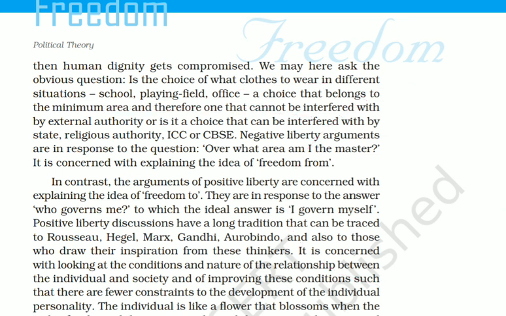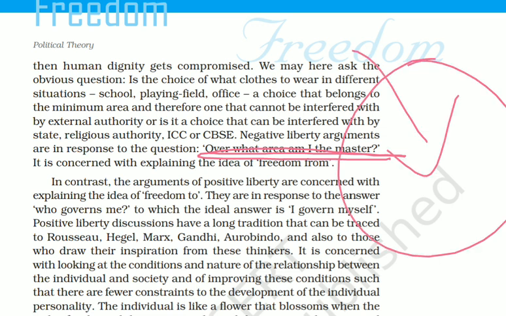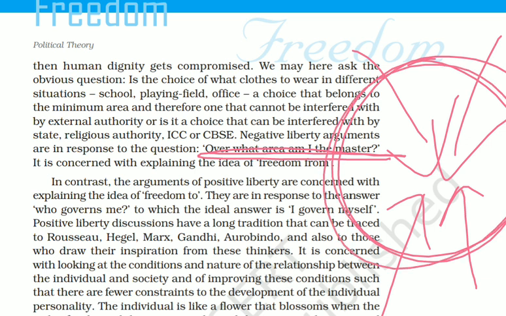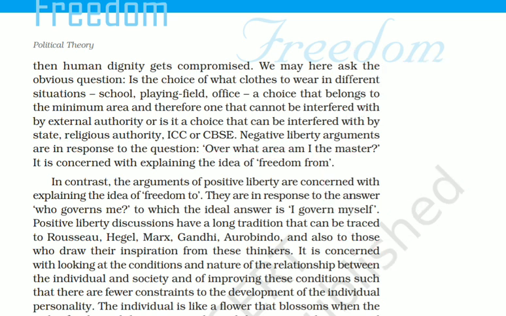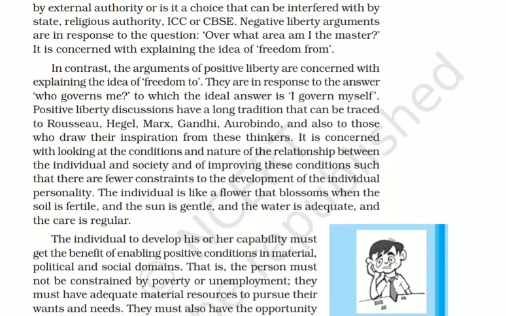Taking another example, over what area am I master, that is, over what area can I take individual decisions, over what area do I have freedom? What are the areas in which I have total freedom from interference? Those are the things related to negative liberty. That is that concept. Next we are going to the concept of positive liberty.